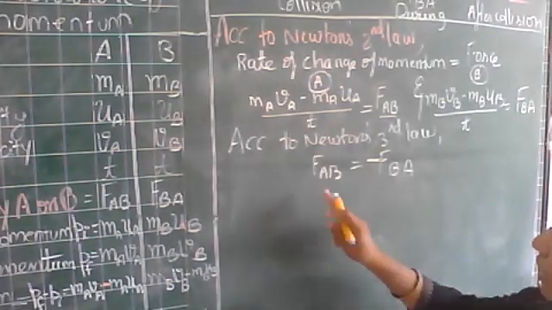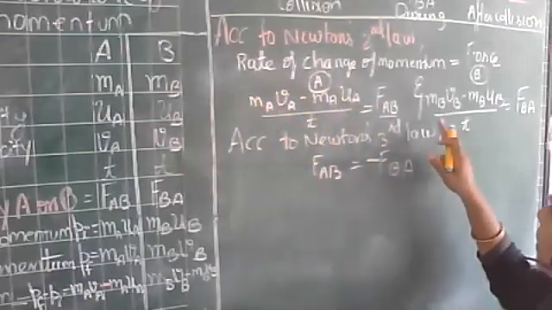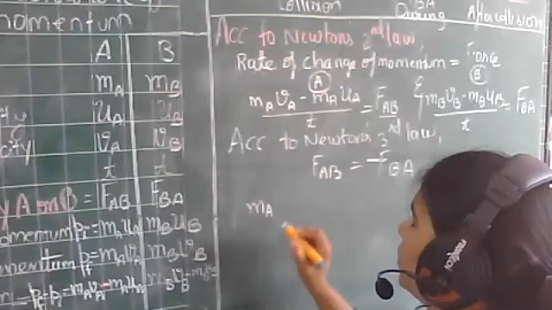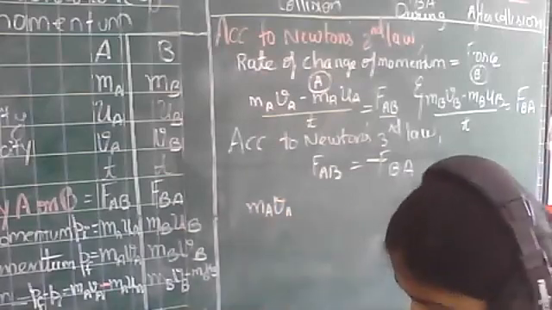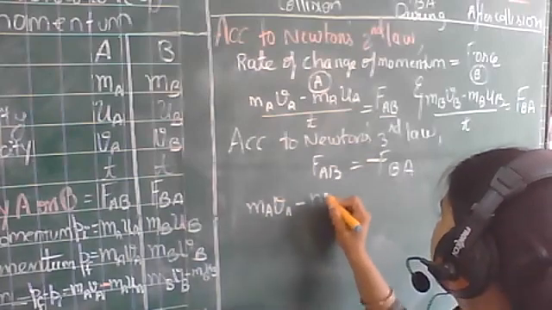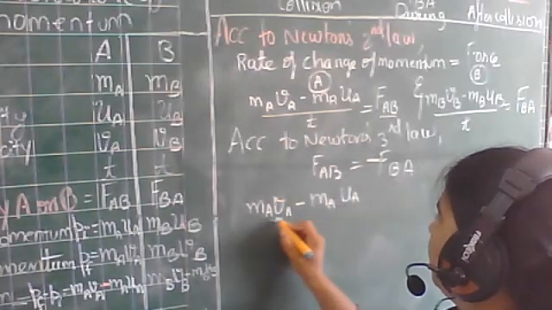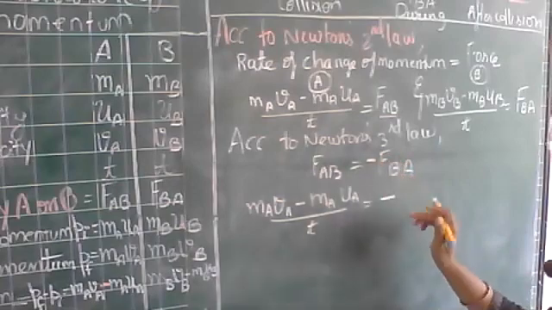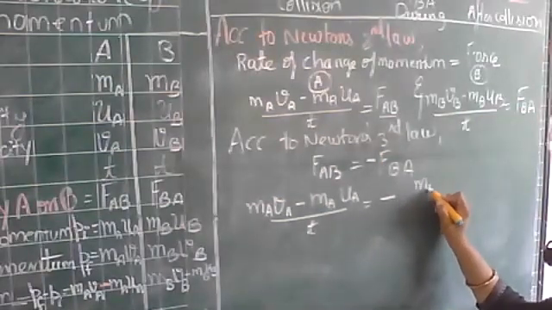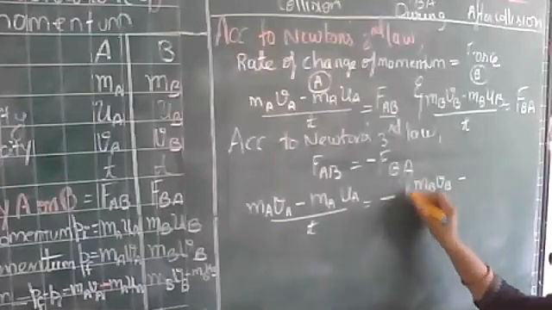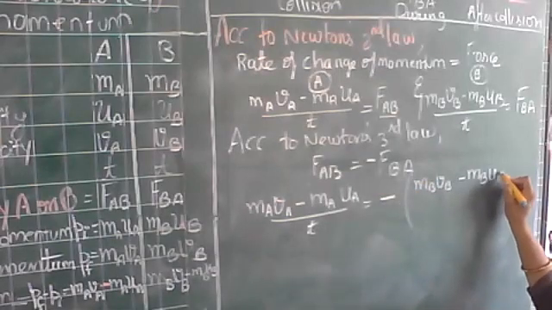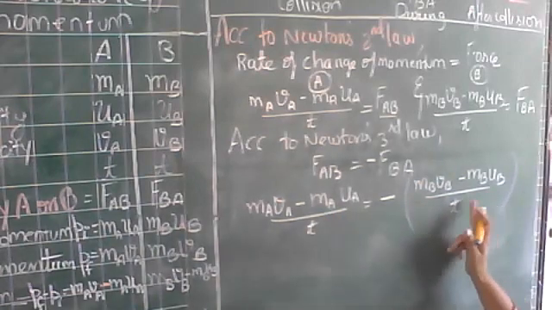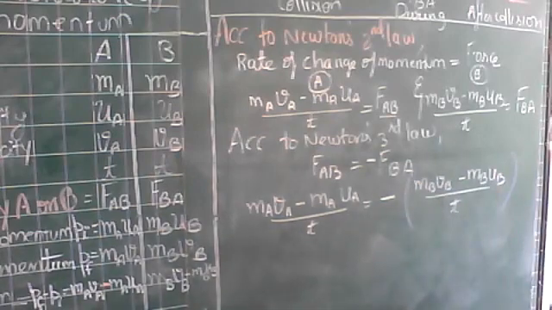Good. Now we will put the value of FAB from here to here, and the value of FBA from here to here. So if I put the values, what will I get? MA VA minus MA UA upon t equals minus, see this minus sign, right? Minus MB VB minus MB UB upon t. Now in both denominators you can see t, so t will get cancelled, right?